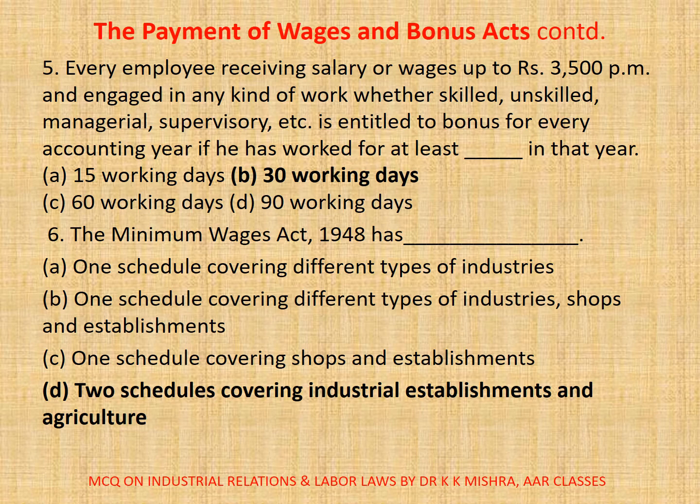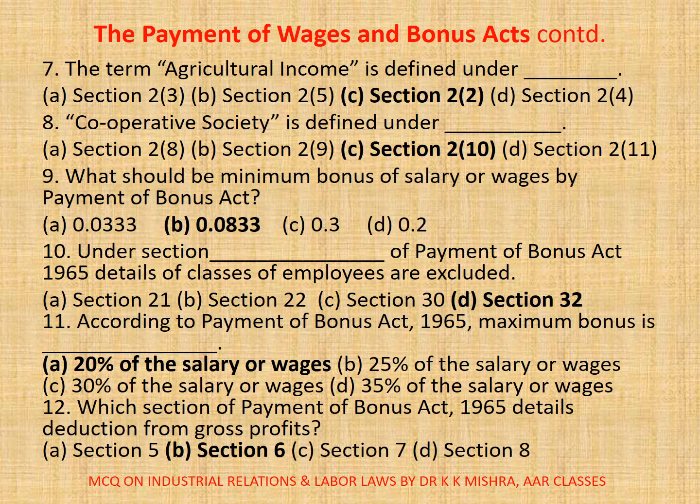30 working days. Question number 6. The Minimum Wages Act 1948 has dash. Options are A. One schedule covering different types of industries, B. One schedule covering different types of industries, shops and establishments, C. One schedule covering shops and establishments, D. Two schedules covering industrial establishments and agriculture. Correct option is D. Two schedules covering industrial establishments and agriculture.